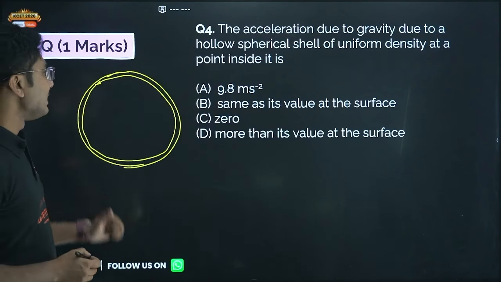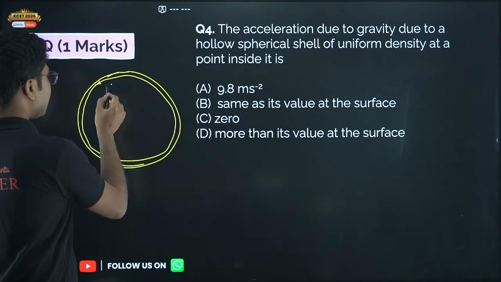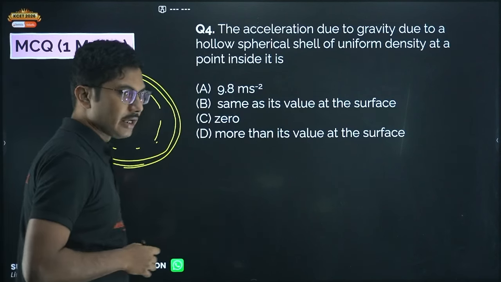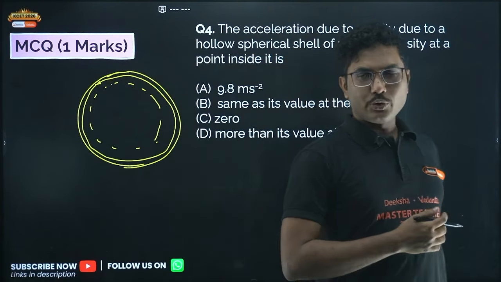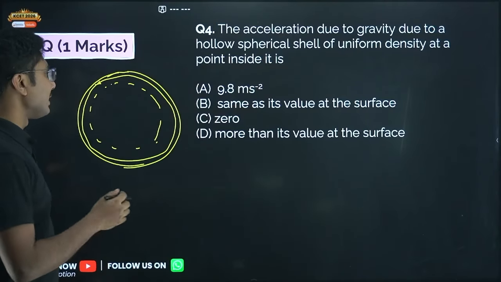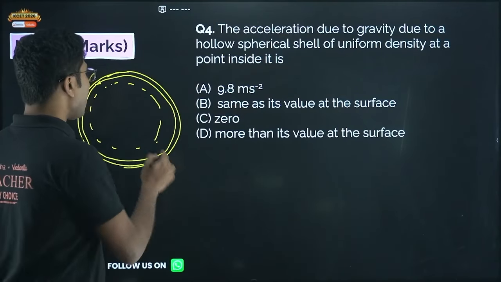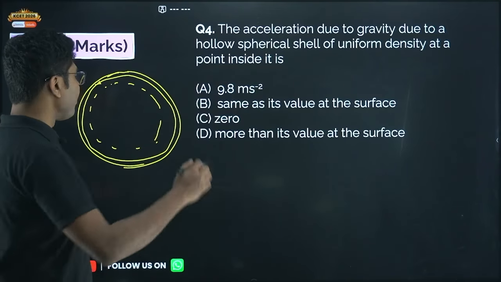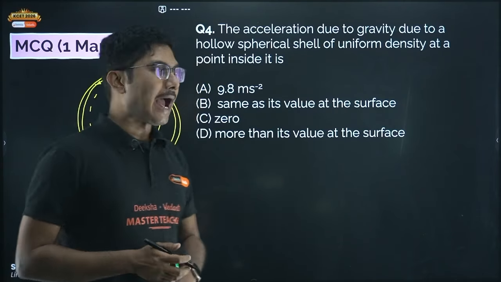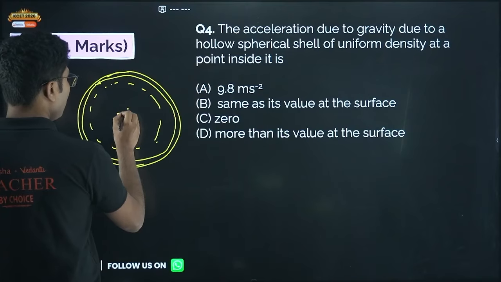Okay, now inside the hollow shell, if you construct an imaginary circle, how much mass it encloses? It encloses zero mass. So inside the hollow shell, the mass is not there. If mass is not there, there will be no force acting on the object. All the forces that are acting by the outside objects will be cancelled, and the net force will be zero.